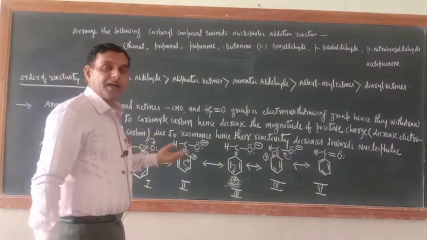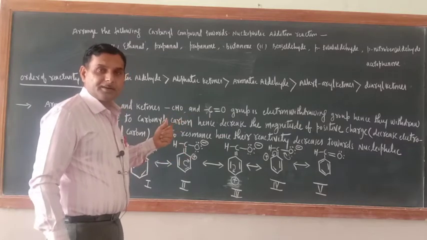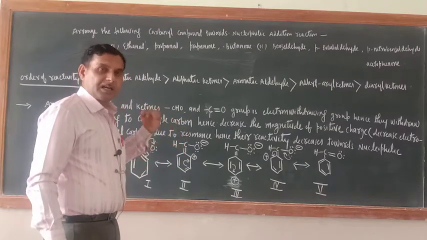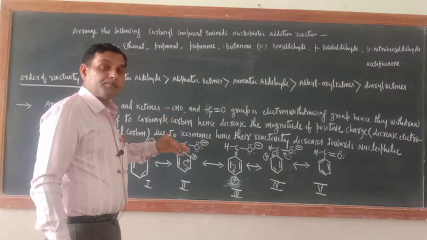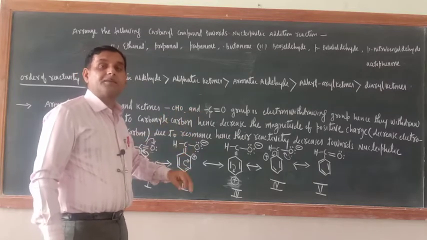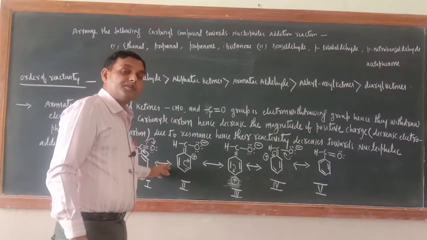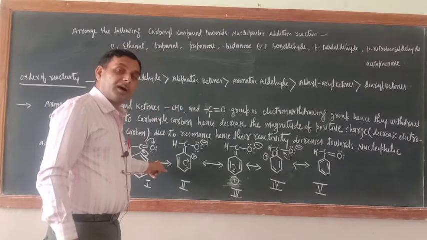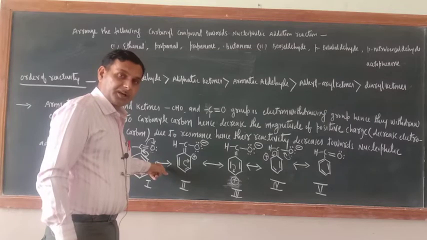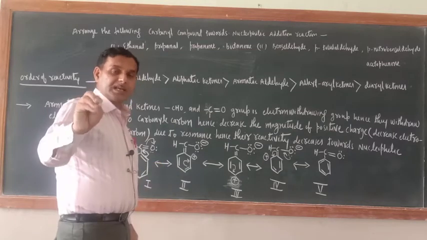In aliphatic aldehyde, what is there? Ring is not there. Of course, alkyl group is there, but the plus I effect of alkyl group is very, very less as compared to the 6 pi electrons of the benzene ring. Okay, their magnitude is less.